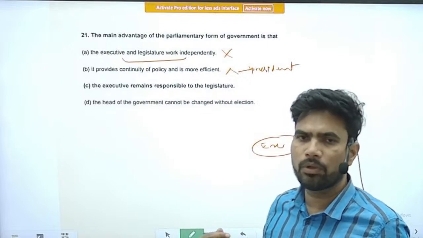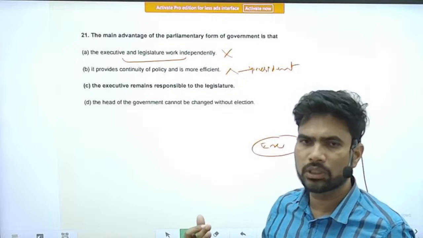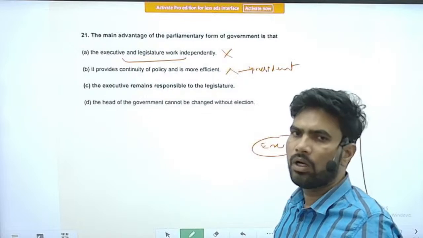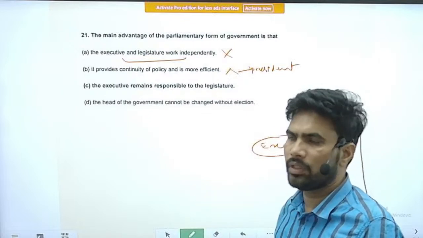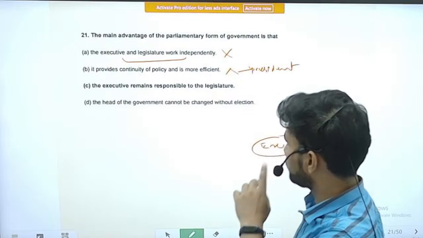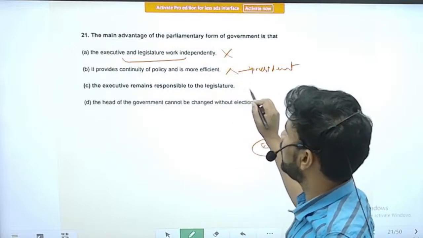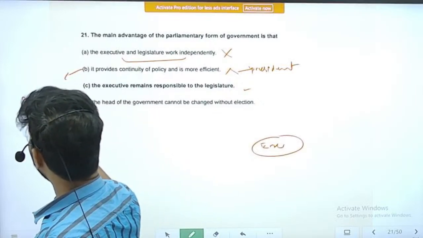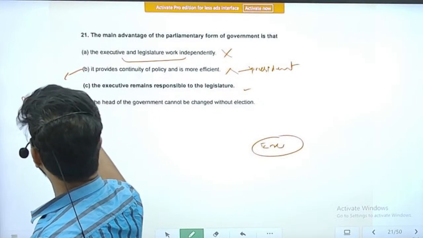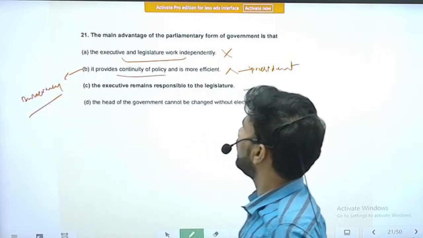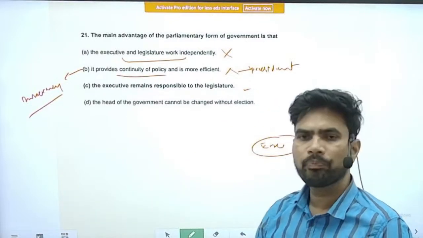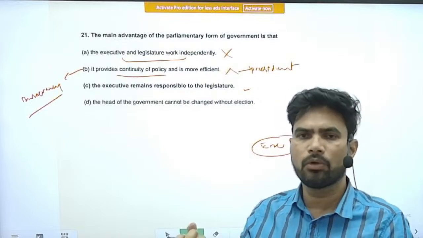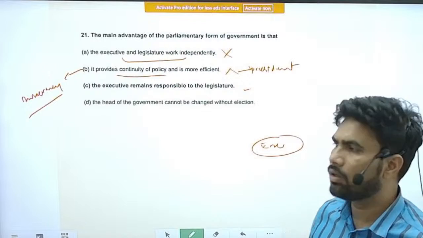Once they lose the support, let's say a no confidence motion has been passed by the parliament against that government, the government loses its power. So there is more chance for discontinuity, not for continuity. Right. Actually this statement fits very well for bureaucracy. Bureaucracy provides continuity of policy whenever there is a change of government. The bureaucracy provides continuity to the governance.